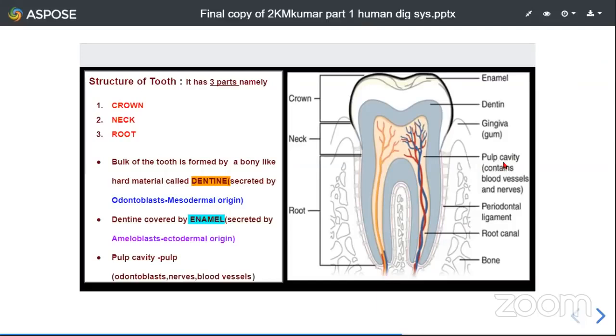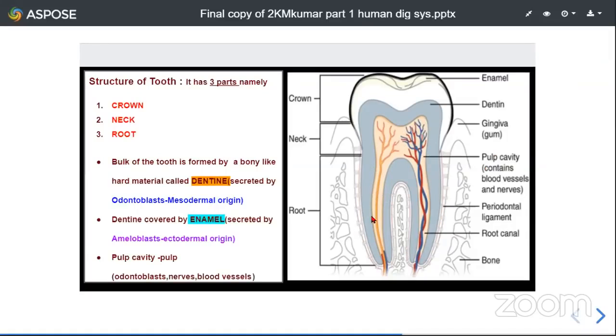Usually this pulp cavity contains soft material called pulp. So this pulp consists of odontoblast cells, nerves, and blood vessels. Here you can see these are the blood vessels, both arteries and veins. So there is the blood supply to this tooth, and these are the nerves. And here in between we also see odontoblast cells. So all these together form pulp present in the pulp cavity.